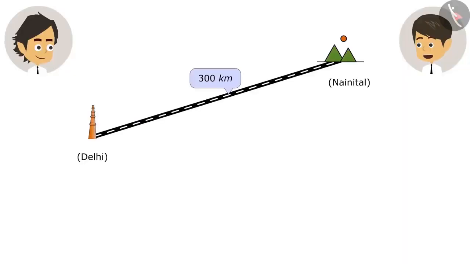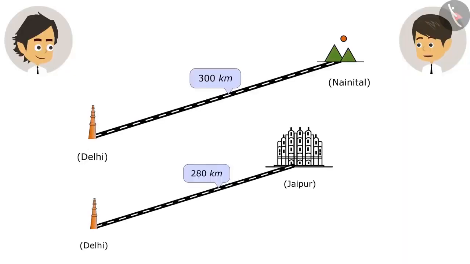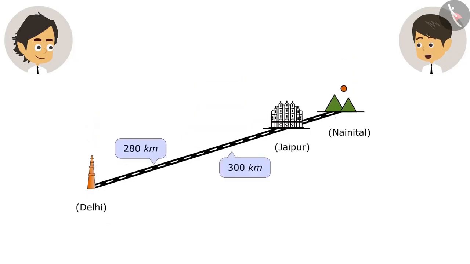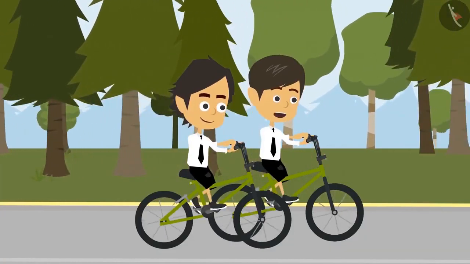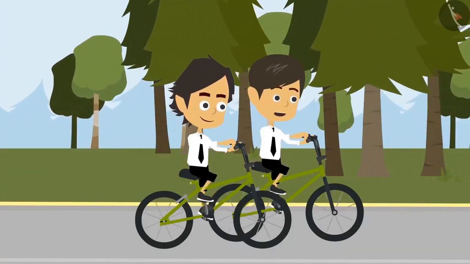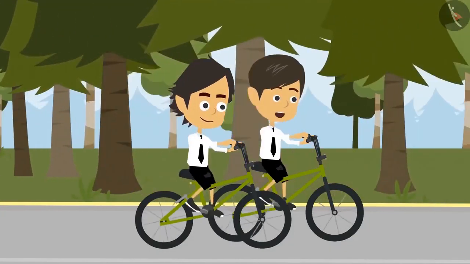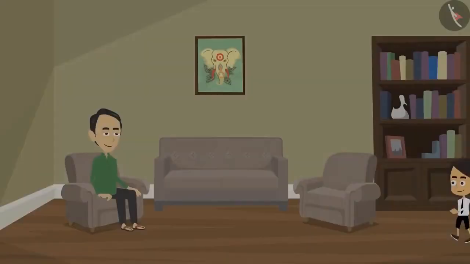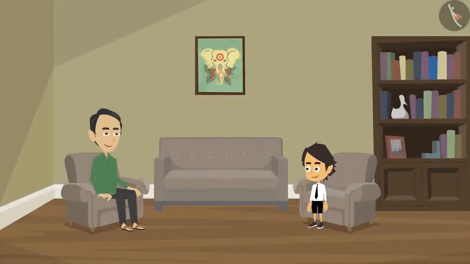If Nainital is 300 kilometers and Jaipur is 280 kilometers away, then the distance between Jaipur and Nainital is only 20 kilometers. That means we can also visit Jaipur while going to Nainital. Tell your papa that we can go to both the places as the distance between them is only 20 kilometers. Papa, this time we should go to visit Jaipur along with Nainital.